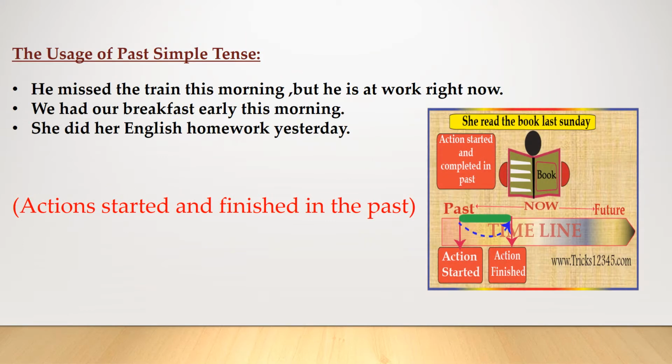Usage number 2. We use the past simple to talk about actions that started and finished in the past. For example, he missed the train this morning, but he is at work right now. The action here, the action of missing the train, is finished. It's ancient history now.